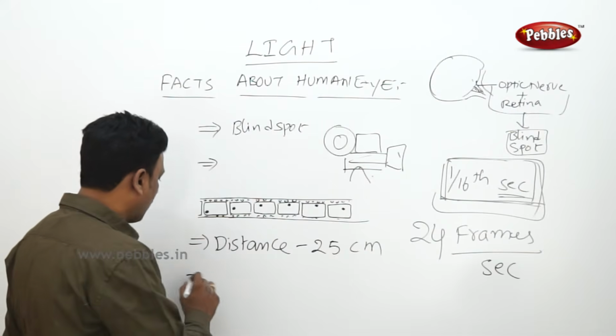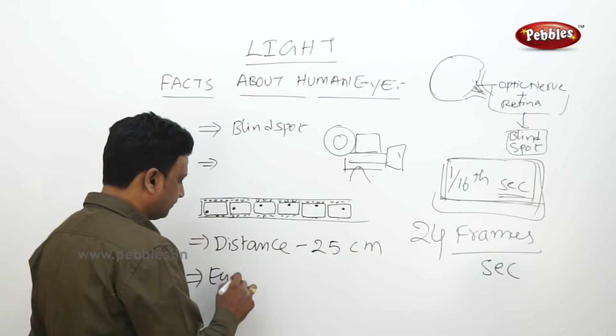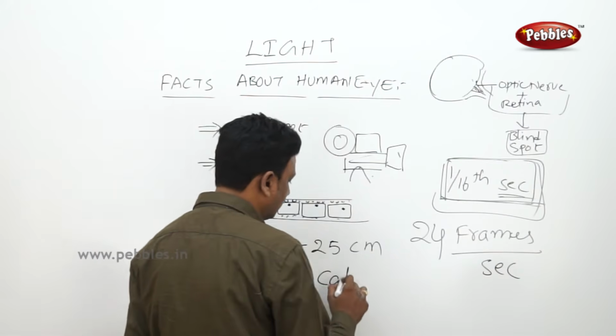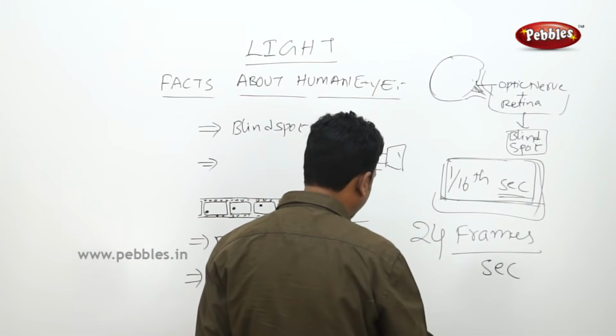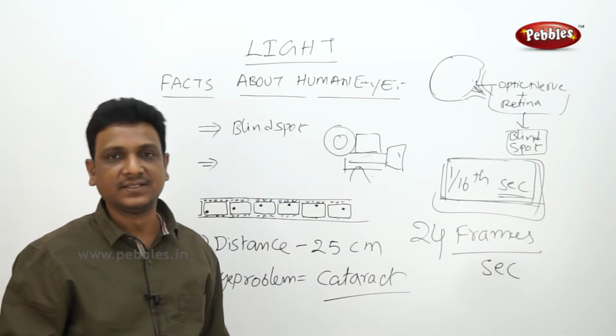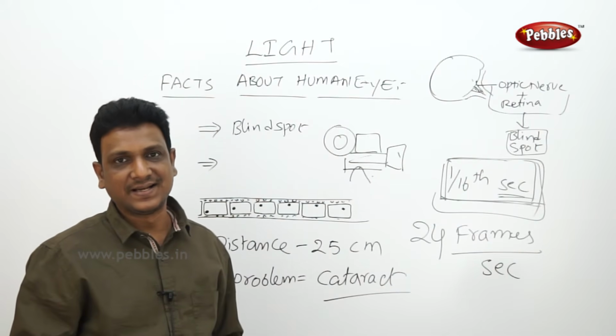And one more eye problem is cataract. So what is this cataract? You might have heard this word from your grandparents, grandmother, grandfather. So why does this cataract happen?